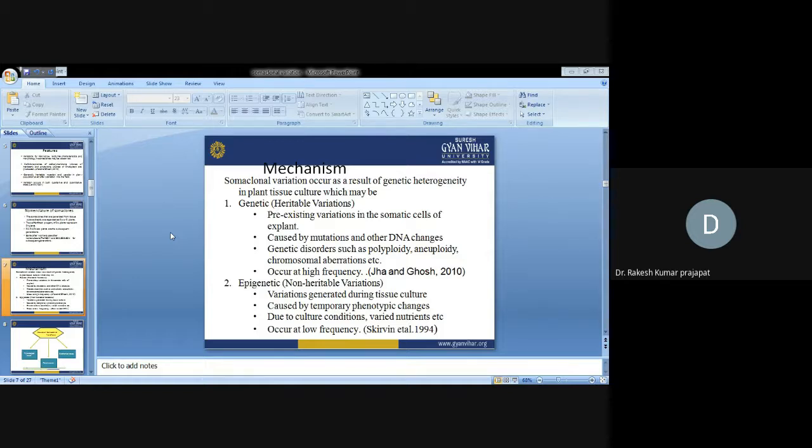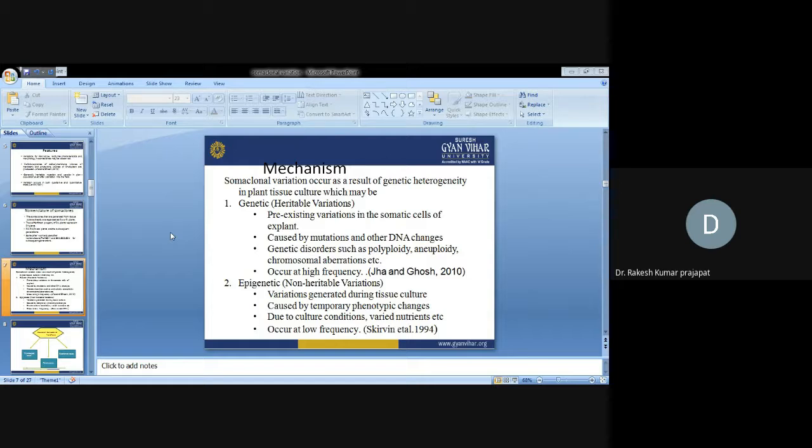What is the molecular mechanism? Chromosomal variations occur as a result of genetic heterogeneity in plant tissue culture. So now we will try to understand the mechanism. Mechanism is how they are generated. First is genetic. They are heritable variations. Epigenetic. They are non-heritable variations.